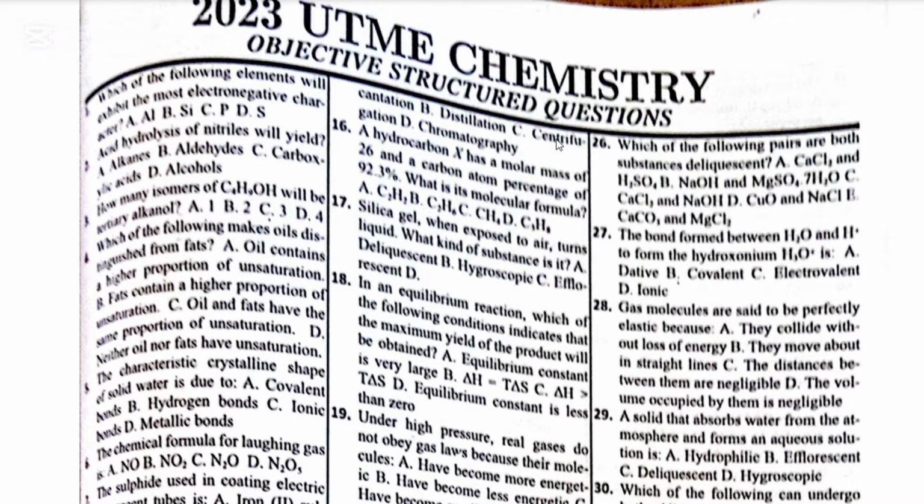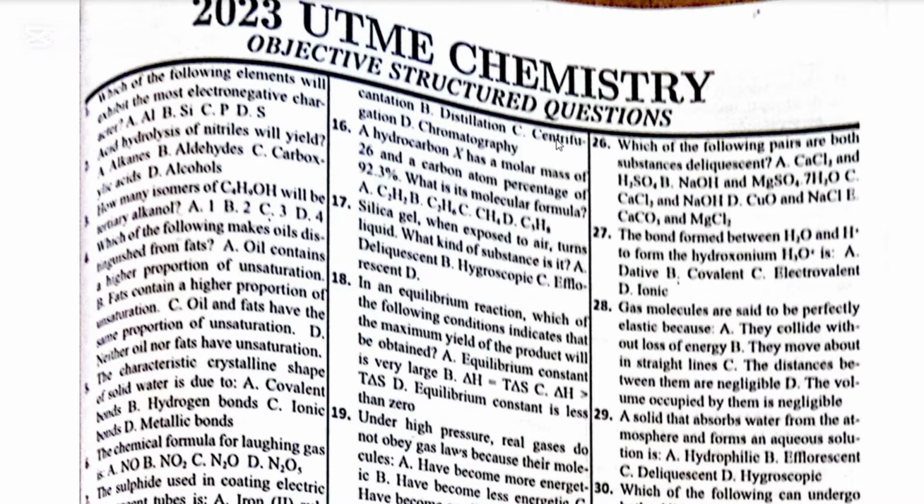To find the empirical formula now, for each element we are going to divide the percentage by its atomic number. For the carbon, we have 92.3 divided by 12 to give you 7.69, and that of hydrogen, which is 7.7 divided by 1 to give you 7.7.